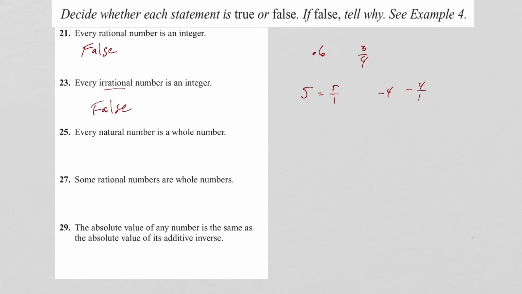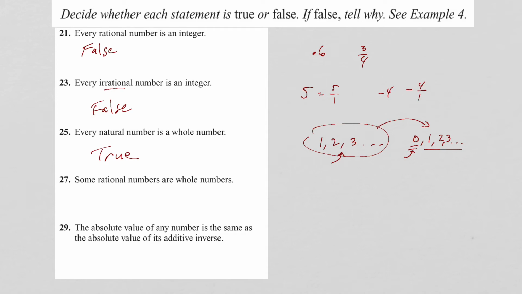Number 25, every natural number is a whole number. Well, natural numbers are the numbers 1, 2, 3, and so on. Whole numbers are the numbers 0, 1, 2, 3, and so on. Every one of these belongs over there as well. The whole numbers have an additional element, the 0, but every one of these is also in there. So this is true.